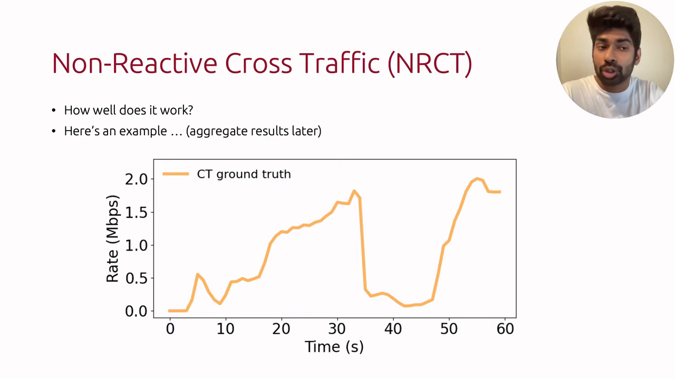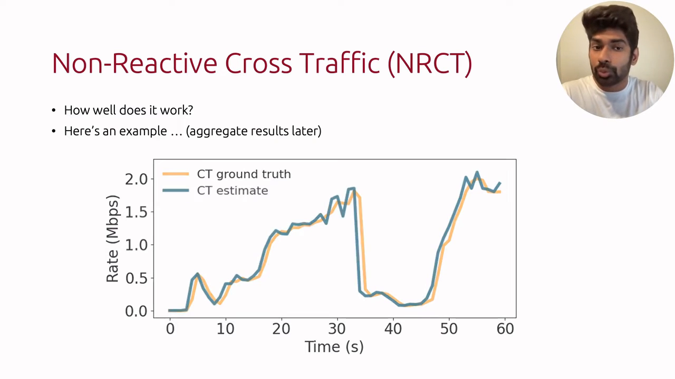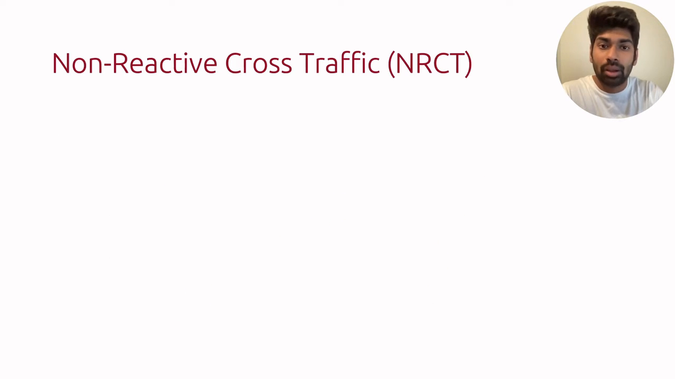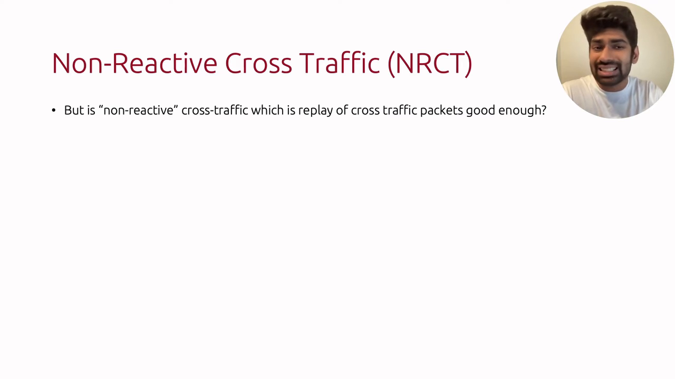On the x-axis you have time and on the y-axis you have rate. We run the process mentioned before and the blue curve is the estimate that we get. We can see that the estimate very closely matches the ground truth and therefore can be used to replay realistic cross-traffic patterns in simulation. But is non-reactive cross-traffic, which is basically just a replay of cross-traffic packets, good enough?